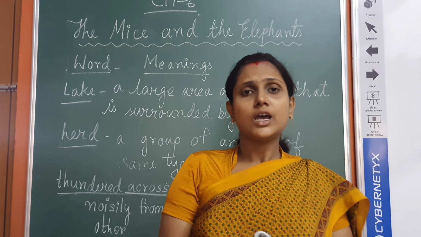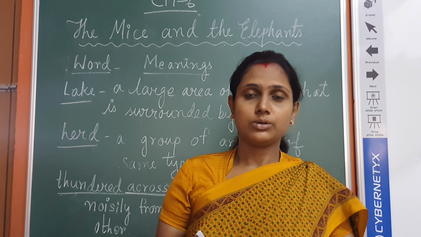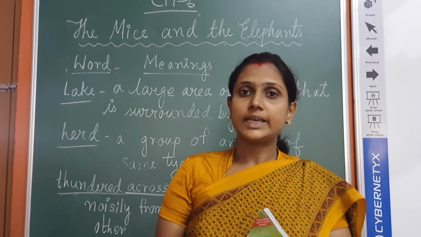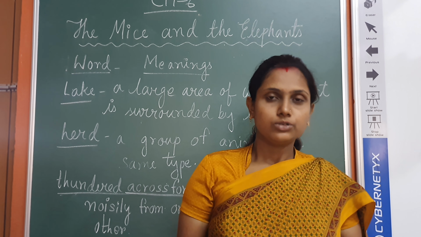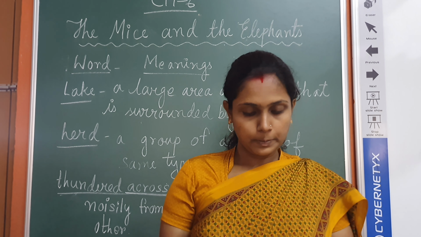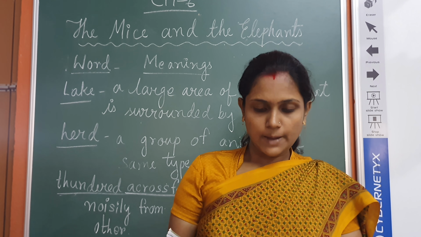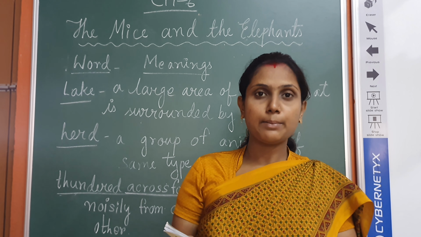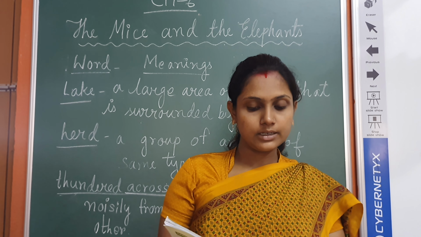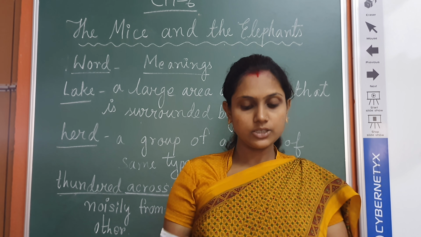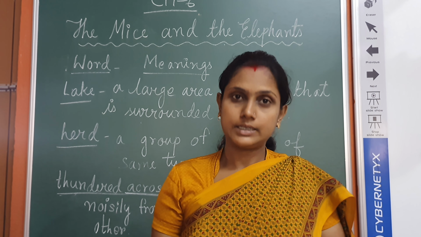So now we are going to begin our second unit test syllabus. In your second unit test, I am going to tell you today which chapters there are, so please mark it in your book. Chapter number 6, the mice and the elephants, and chapter number 8, the changing tree. These two chapters are there for your second unit test, which will be held in the month of December.